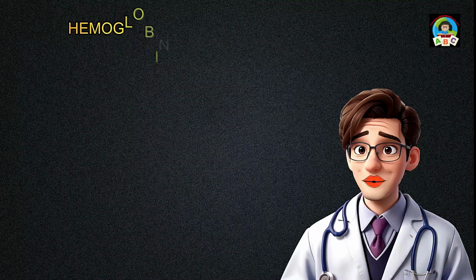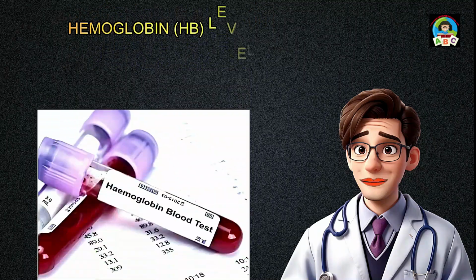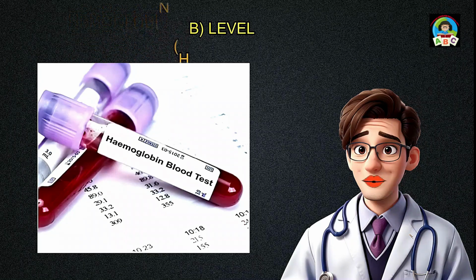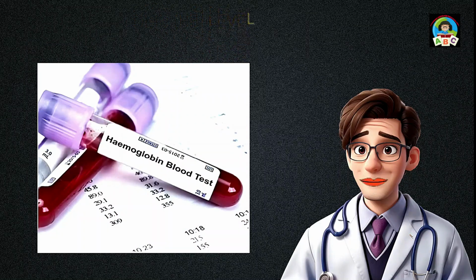Hemoglobin, HB, level: the amount of hemoglobin, a protein that carries oxygen, in a given volume of blood. Ideal range for adult males, around 13.8 to 17.2 grams per deciliter, g/dl; for adult females, around 12.1 to 15.1 g/dl; child, 10 to 13 g/dl; infant, 1 year, 10 g/dl.